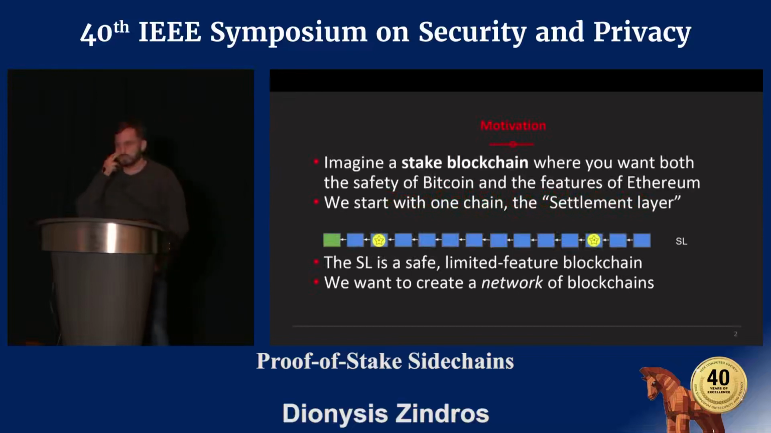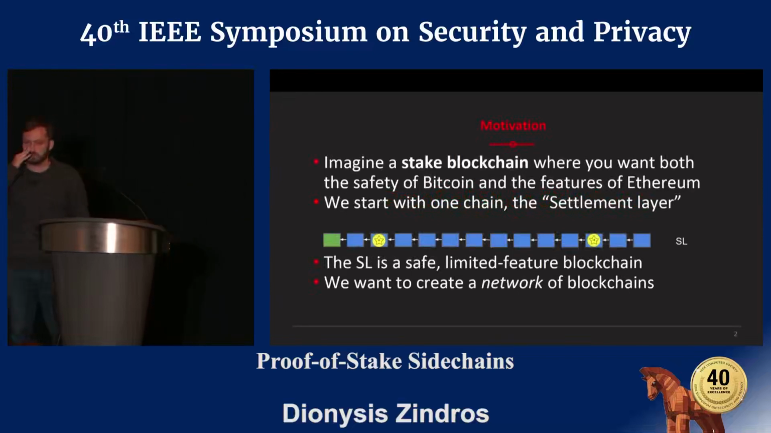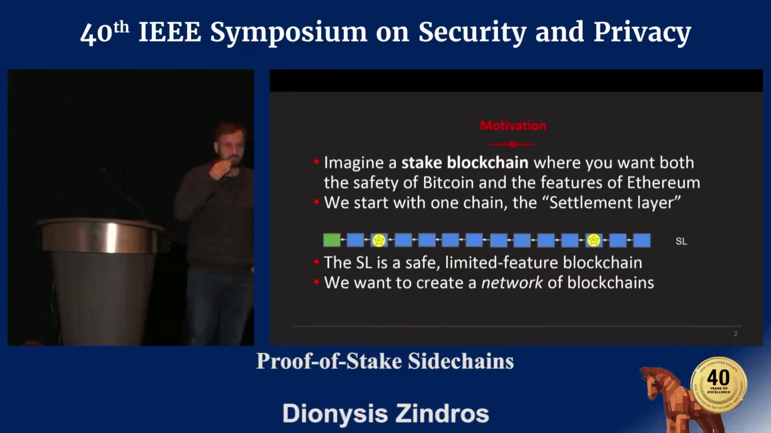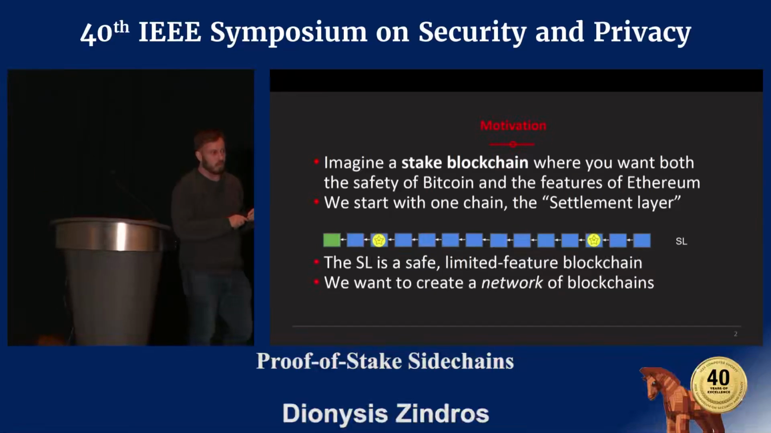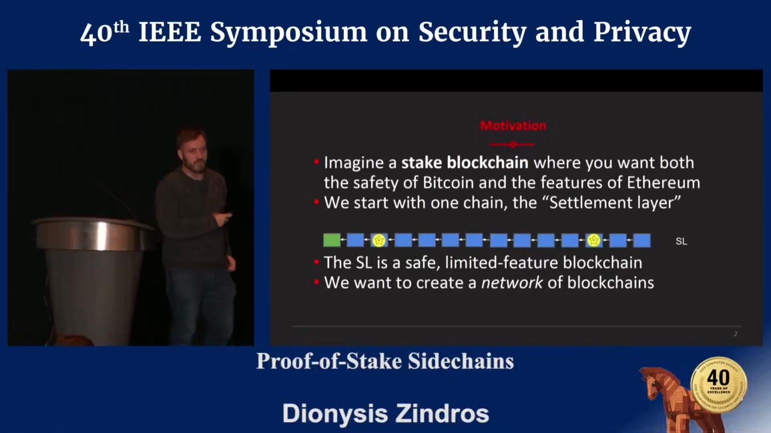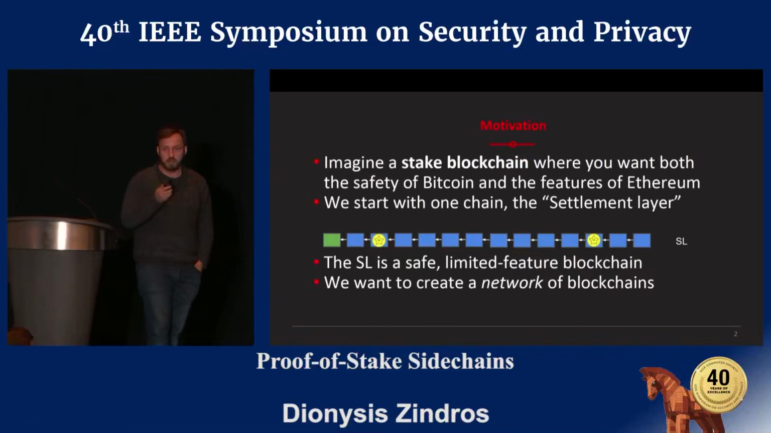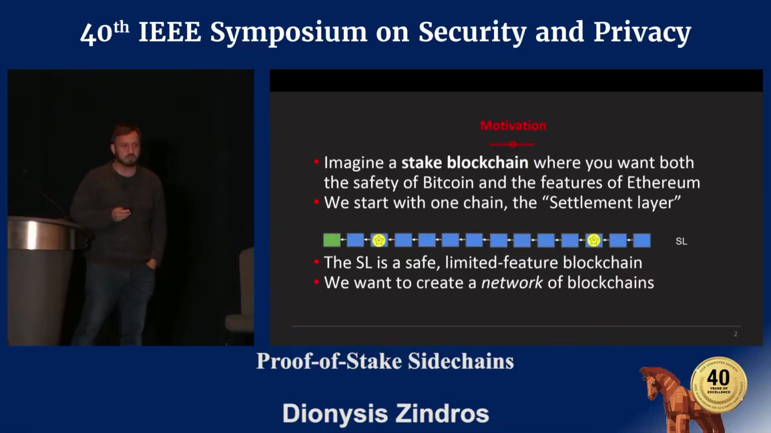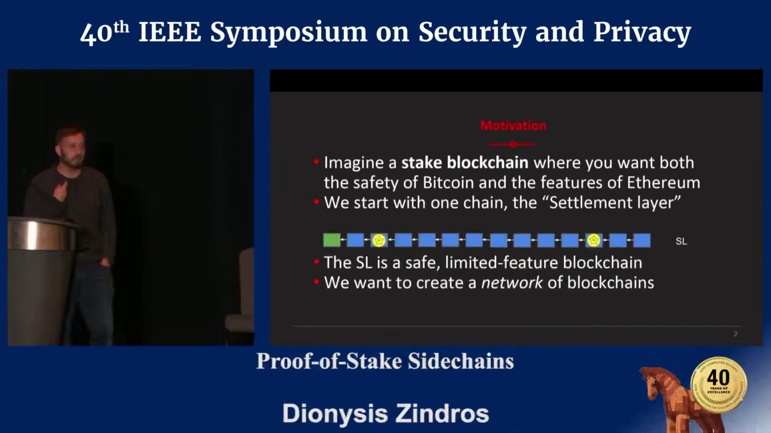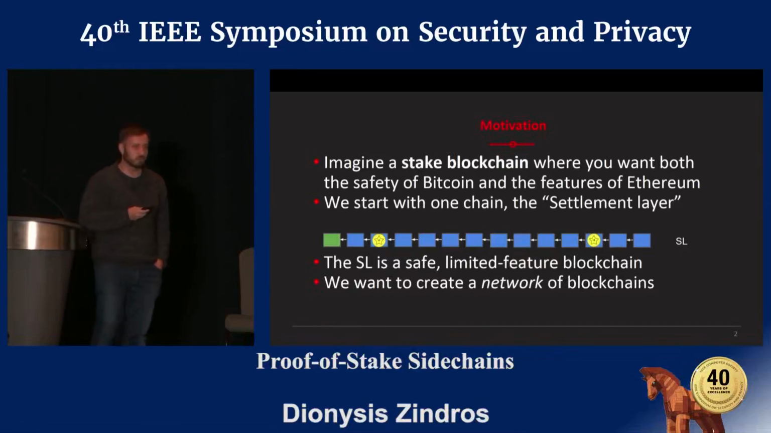So let me start with describing the problem we're trying to solve. We're trying to solve this problem in particular for proof of stake blockchains, so I will focus on this topic in this work. And this will be based on the formalization we have for proof of stake blockchains called Ouroboros. This is a pre-existing protocol, and it's a provably secure proof of stake protocol.